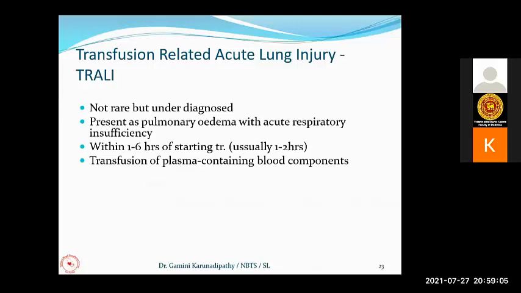So they may think that this may be due to the acute respiratory distress syndrome. And sometimes they can get pulmonary hypertension with severe dyspnea. So here, they present as pulmonary edema with acute respiratory insufficiency.